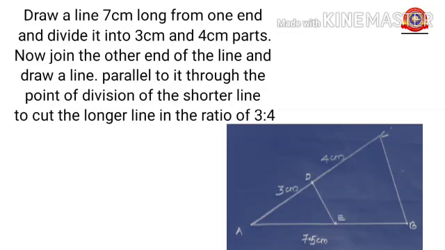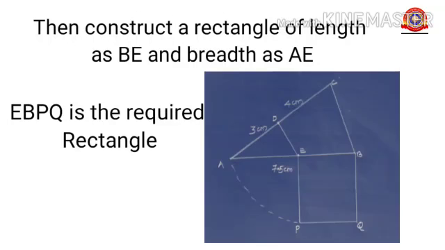Now join the other end of the line and draw a line parallel to it through the point of division of the shortest line to cut the longer line in the ratio of 3 is to 4. Then construct a rectangle of length BE and breadth AE. Here EBPQ is the required rectangle.